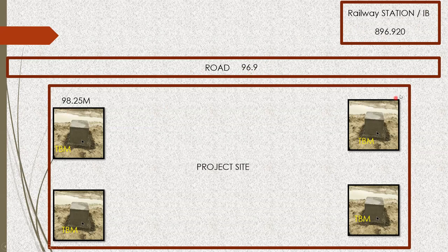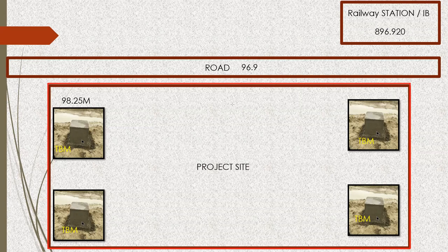Now this is a particular site that I have. Now imagine this is a site that I have. I want to establish a temporary benchmark here. Whenever I do construction, whatever my road level is, 1 meter or 1.5 meter above that only I'll do my building construction. If you build at the same level, what will happen? Whatever water comes onto the road, the same will enter your building. So we don't want that.